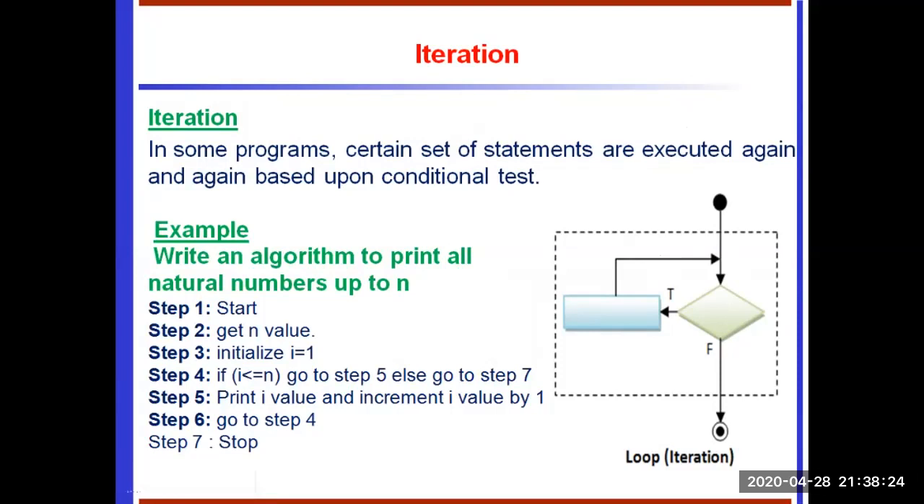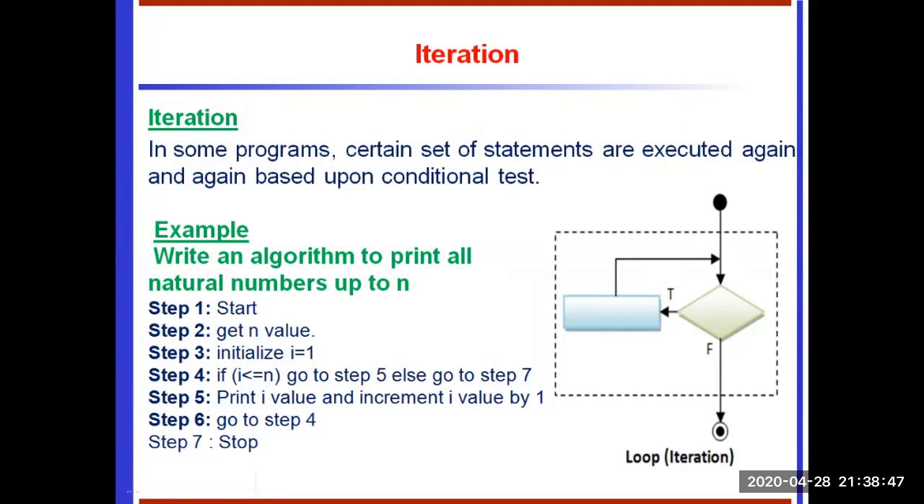See this example: an algorithm to print all natural numbers up to n. This is the flow diagram. Check the condition; if the condition is true, execute the particular statements. Those statements repeatedly execute. Only when the condition is false do we go to the next statement.